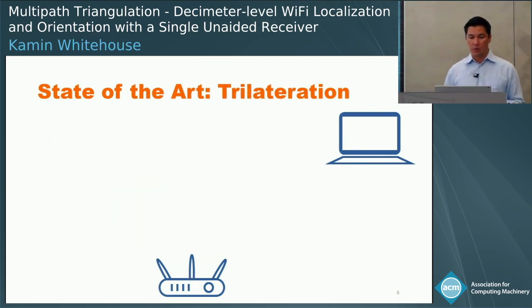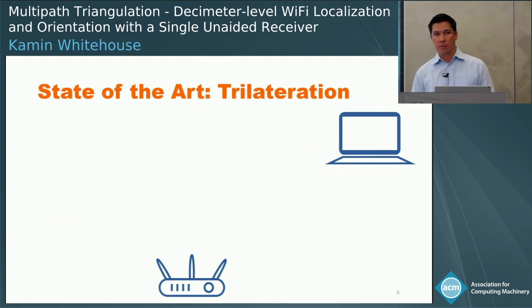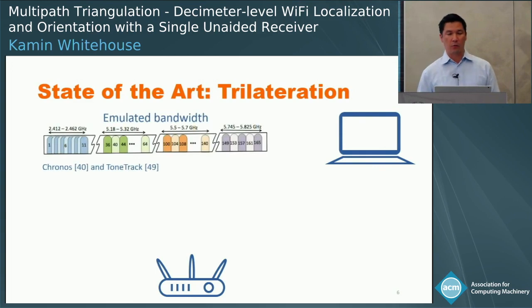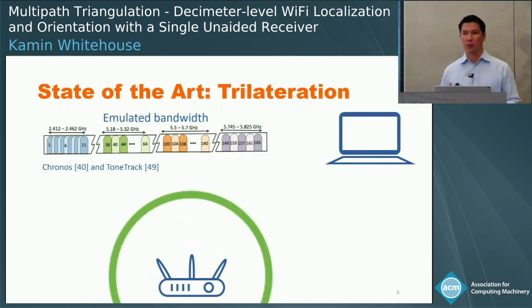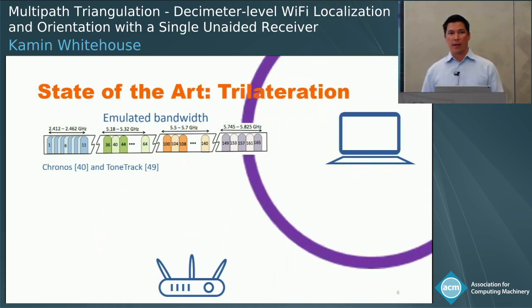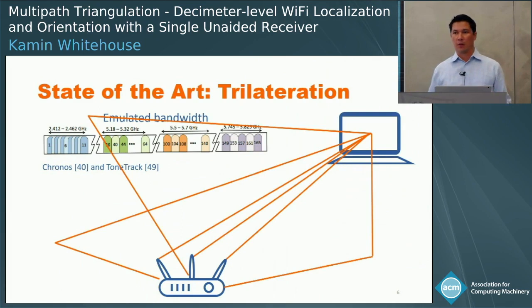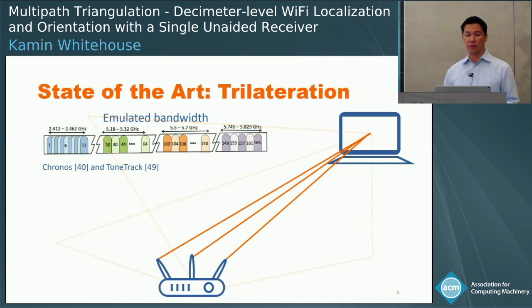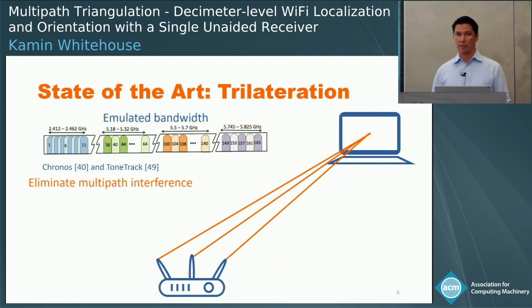The next technique is variants of trilateration, which means you need to estimate the distance to the target, not just the angles. And that's much harder. Wi-Fi radios don't have the bandwidth to estimate time of flight with decimeter level resolution. But several recent techniques like Chronos and ToneTrack have shown that nodes can transmit packets on multiple channels sequentially in order to emulate a wider bandwidth and estimate the time of flight. They still need to eliminate multipath interference in order to get decimeter level accuracy.